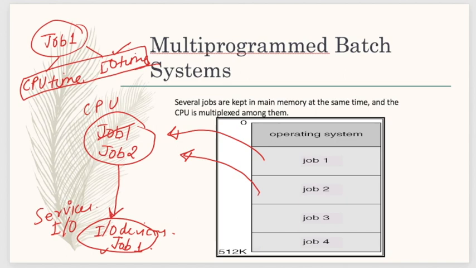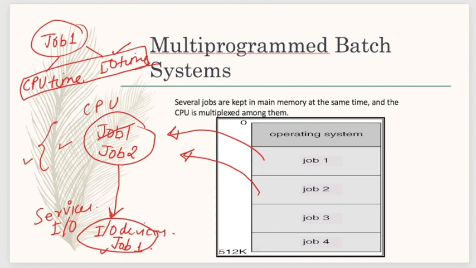So when the CPU was idle, what will the operating system do at that time? It will take one of the jobs again from the memory and assign it to the CPU again. This is how it is called multi-programming. At the same time, more than one job is finishing its execution. That is why it is called multi-programming or multi-programmed batched system. Got it? This is how it works.